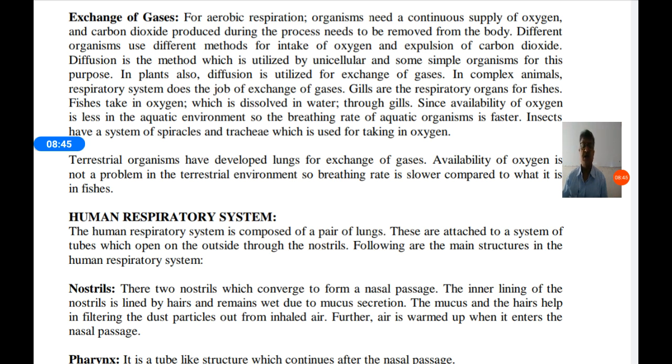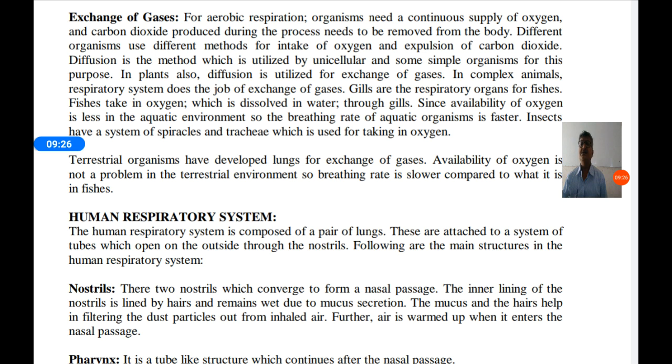So in unicellular organisms like amoeba, yeast, paramecium, euglena and unicellular algae, respiration takes place with the help of diffusion. In plants also, diffusion is utilized for exchange of gases. In plants also there is no particular respiratory system, so here also diffusion takes place. The gases move from higher concentration to lower concentration.